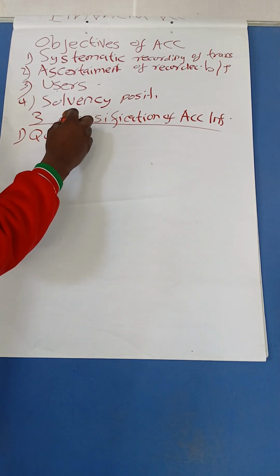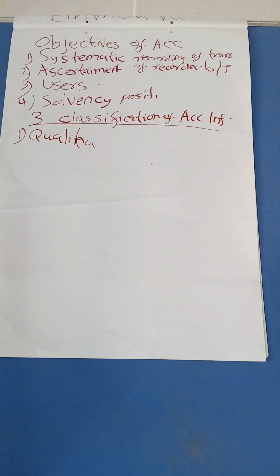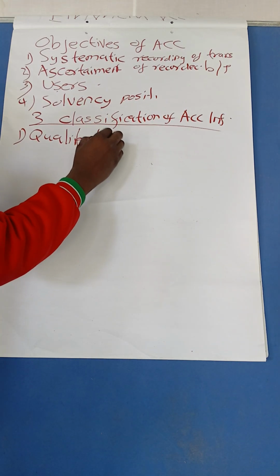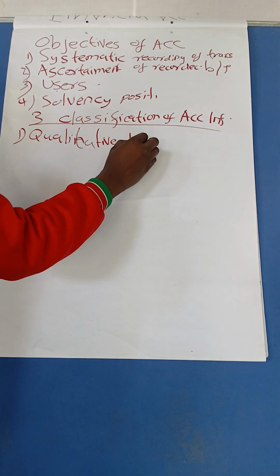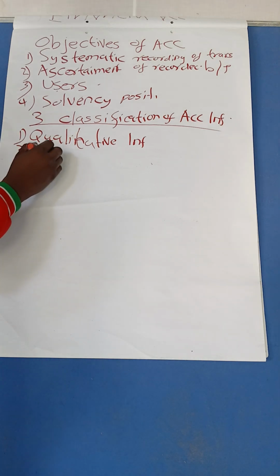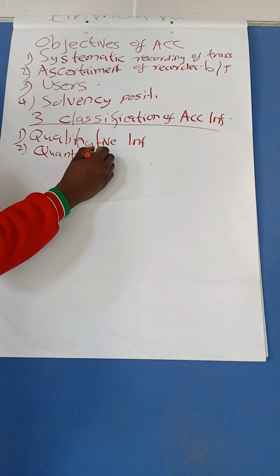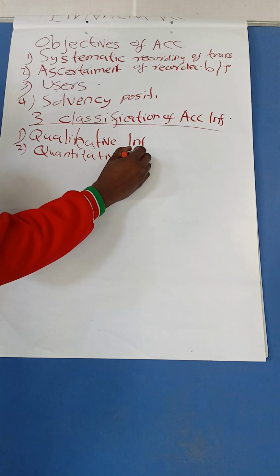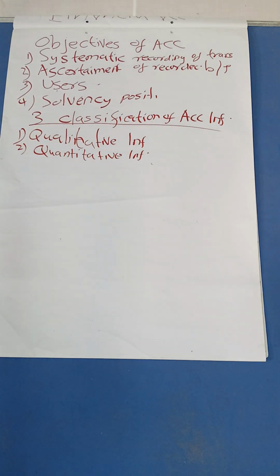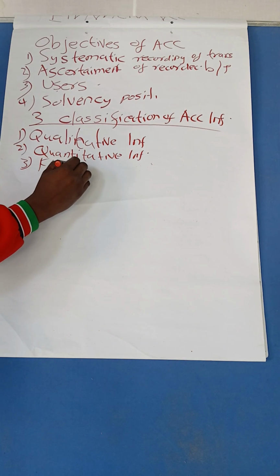Two, quantitative information. Then lastly, you can say financial information.